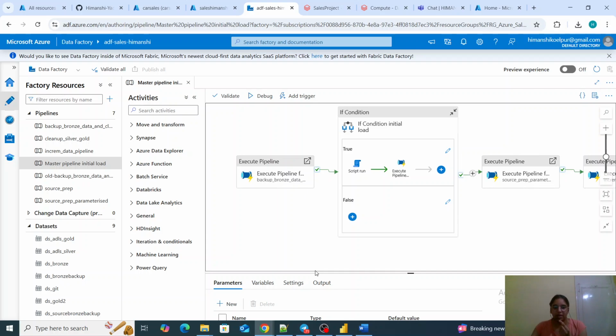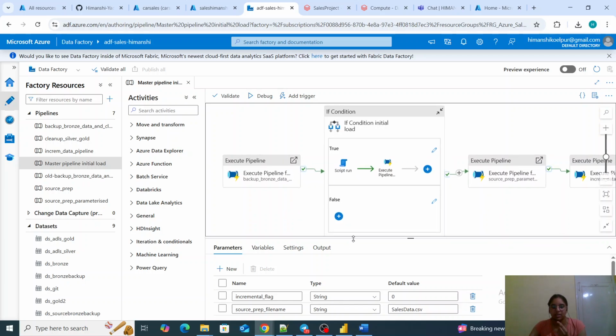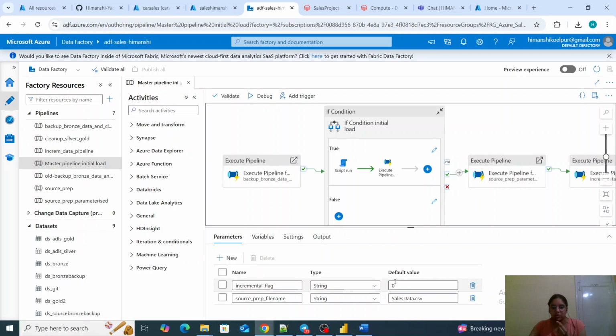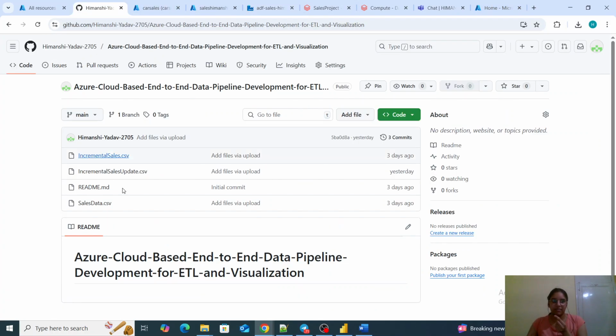Explaining it, I have two parameters. This is the live demo explanation. I shall run this pipeline as well, but before that I am showing all the activities. This is the incremental flag: I have set 0 for historical data load, and an incremental flag of 1 means it is for incremental data load, new data. New or updates to old, it could be anything. For the source prep file, I have by default given sales data.csv, which I have saved in my GitHub and which has all the historical data, and this is my file which will have incremental data.